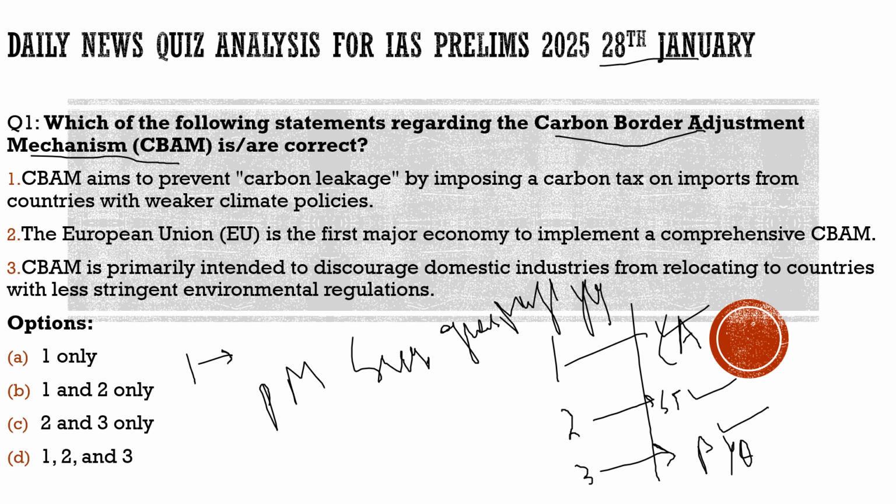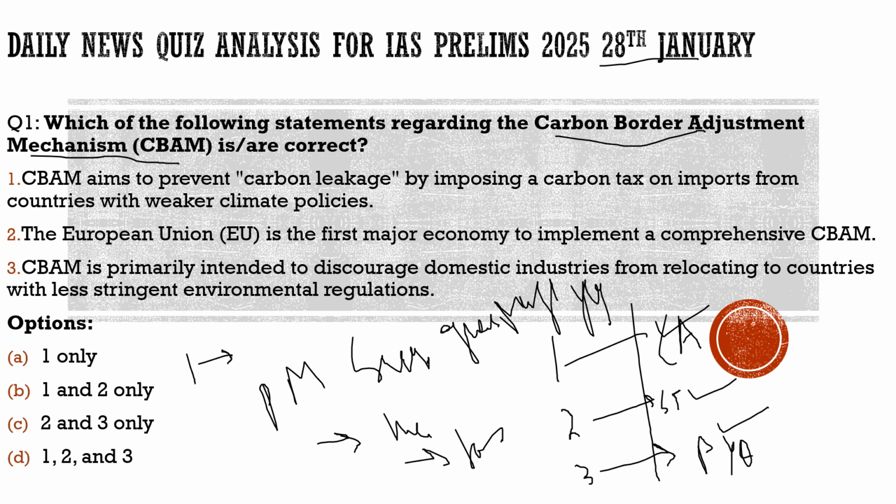That we will install rooftop solar panels, convert renewable solar energy into electricity, and reduce our dependence on thermal power plants, which are mostly dependent on fossil fuels. So this was the main focus.